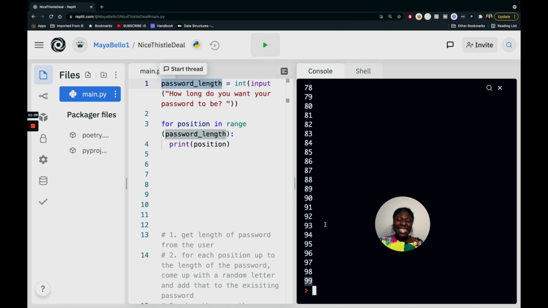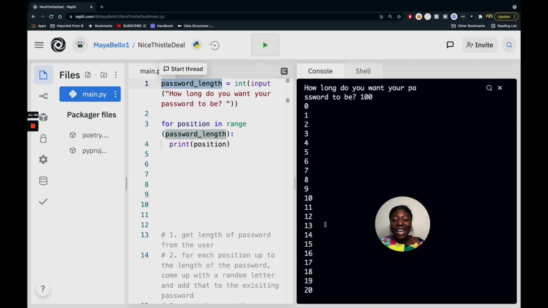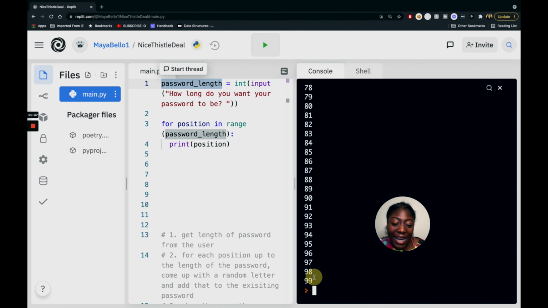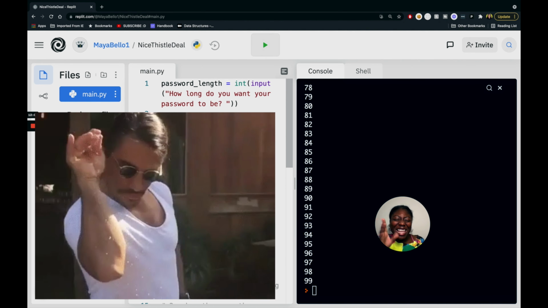Now you might be like, 99, why isn't it 100? It's because we start counting at 0. So if you start counting at 0, 0 through 99, the length of that is 100. You know what I'm saying? So for example, even though we started counting the positions at 0, the length of this is still 5. There's 1, 2, 3, 4, 5, even though we just decided to start counting at 0. It's like if we decided to start counting at -5, the length of this would still be 5, you know? But yeah, let that marinate a little bit.